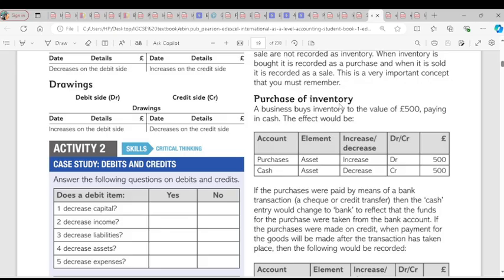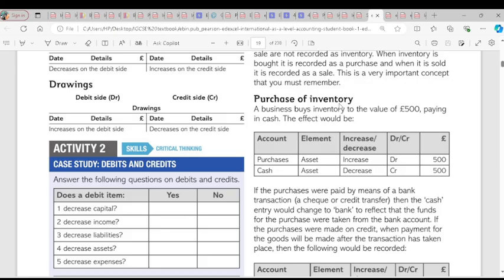Yes. Now, if we didn't pay cash, we paid through the check or bank, maybe standing order. So if we pay through the bank, we're still going to credit bank and debit inventory account, because we paid through the bank. Do you understand that? And the last situation is if we buy the goods worth 500 on credit.